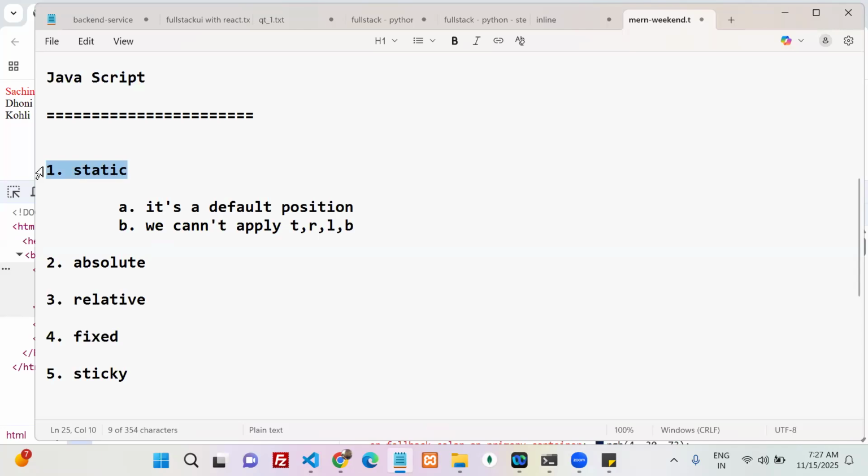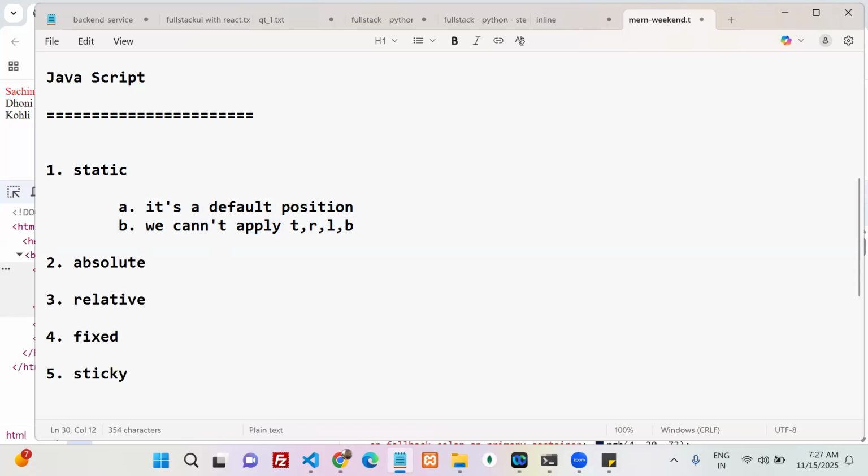Static position. Tell me about the static position. It's the default position for each and every element in HTML. Whenever the position is static, we cannot apply top, right, left, bottom. Okay, done. That is all about the static position.